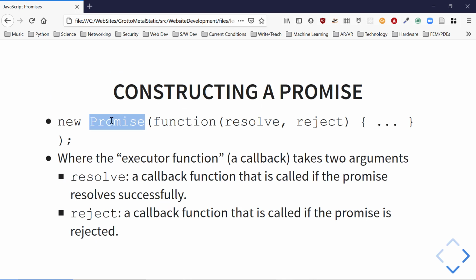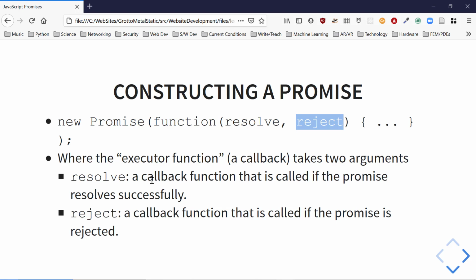This is part of the JavaScript language. This constructor takes a function, the executor function, which takes 2 arguments, each of which are functions.